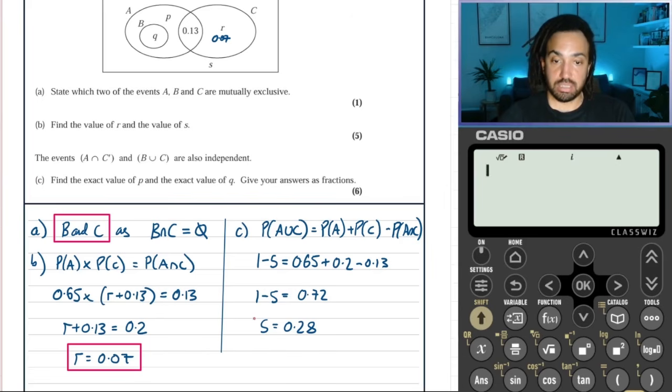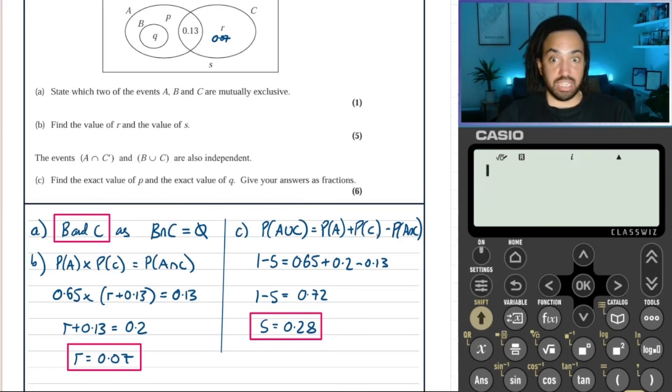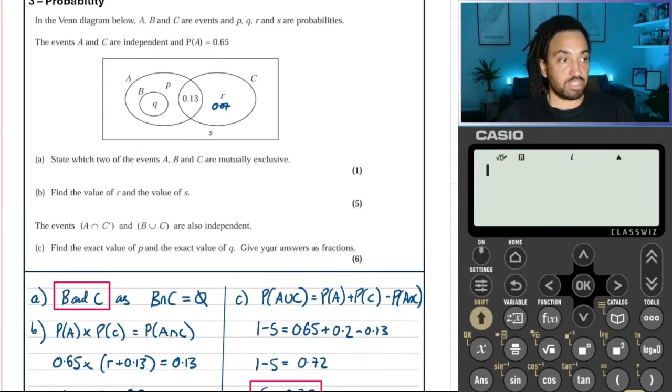Perfect. Okay, so the reason why I used that formula there is because I spotted that S was just outside of the union of A and C. So using the union formula would be very helpful there.